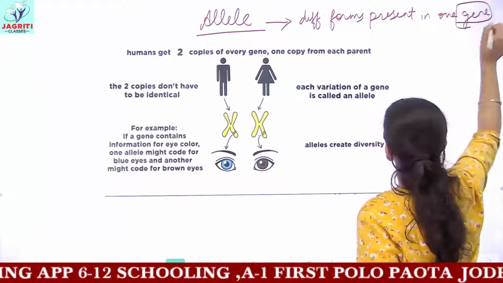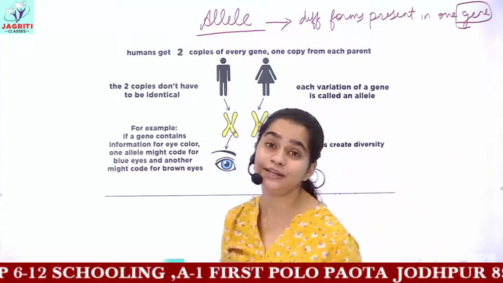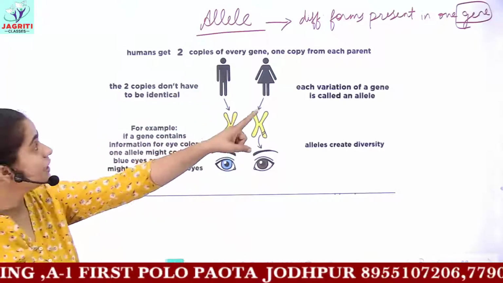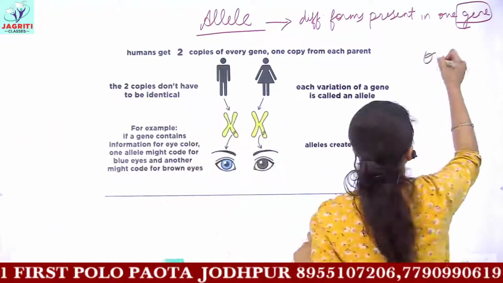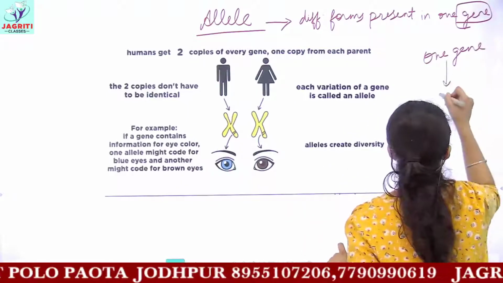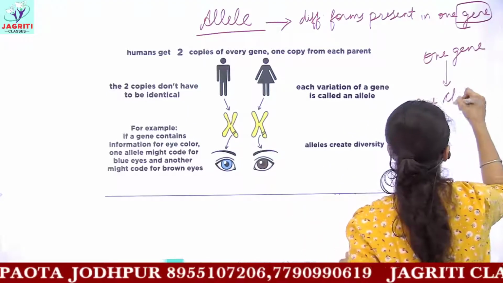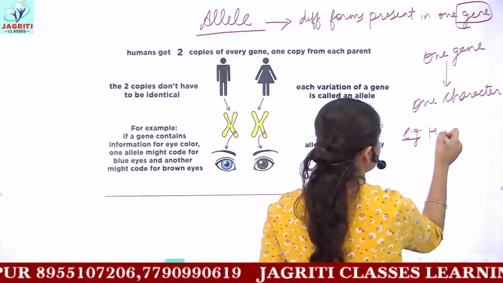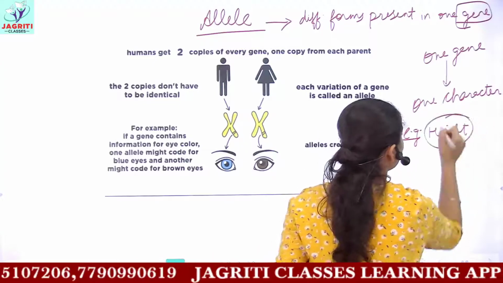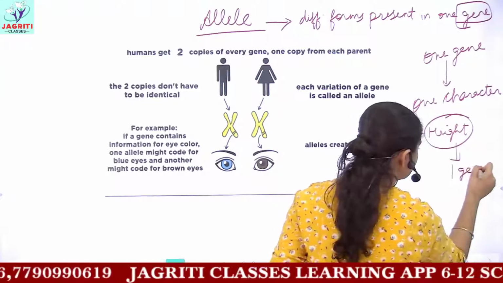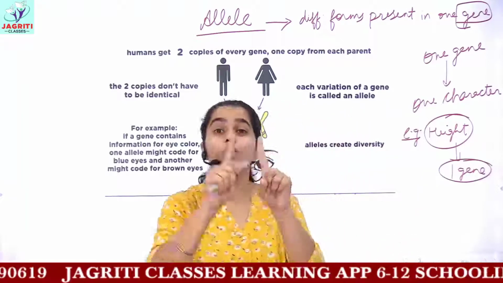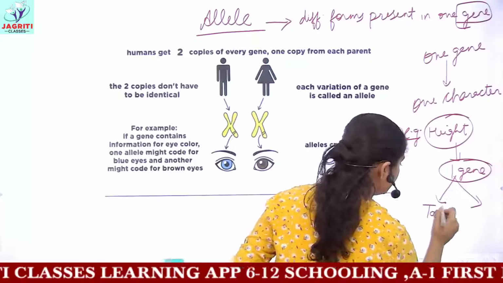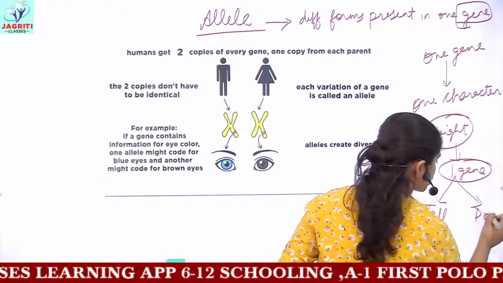You know you have genes, which are the functional units of transferring characters from parents to offspring. Every gene is present for one character. If I take the example of height, you will have one gene for height, but this gene will have two contrasting traits or two different forms. The first one would be tall and the next one would be short or dwarf.